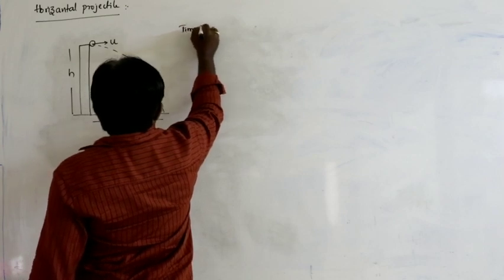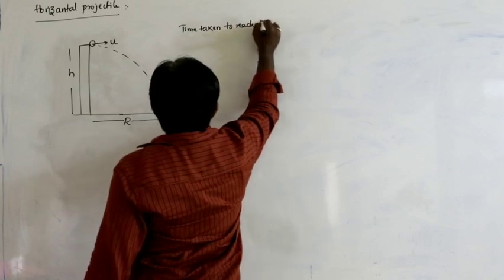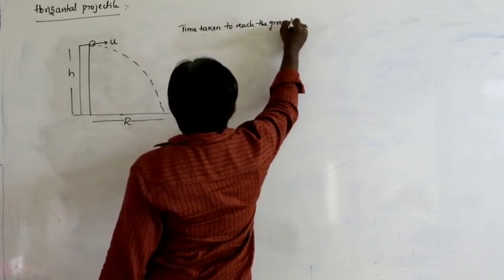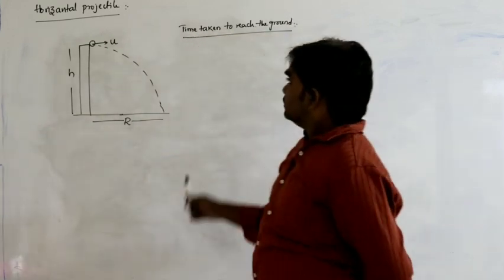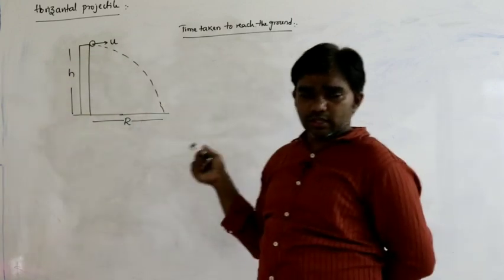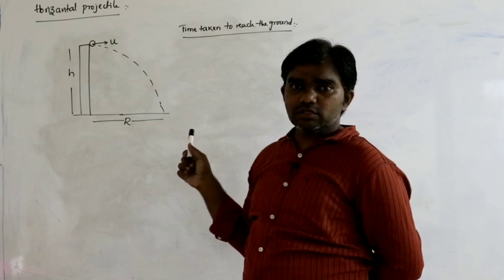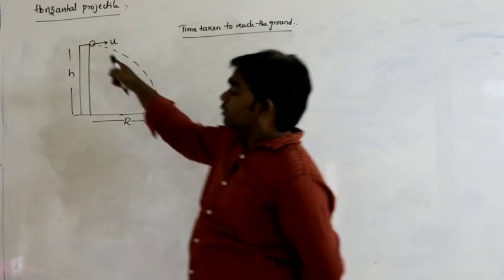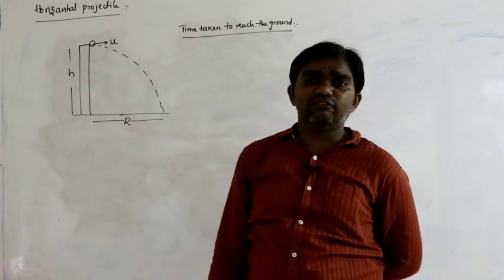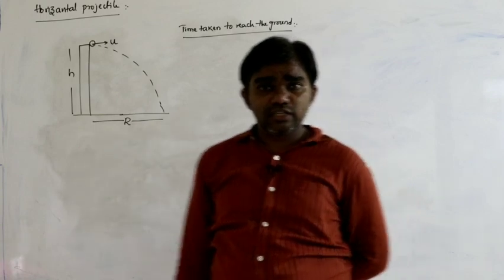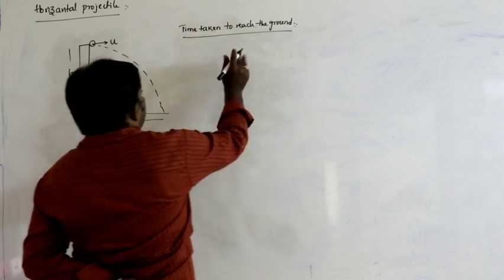First case, we have to calculate the time taken to reach the ground. Here the body moves like this. What we discussed: along the vertical direction, the body acts as a freely falling body.